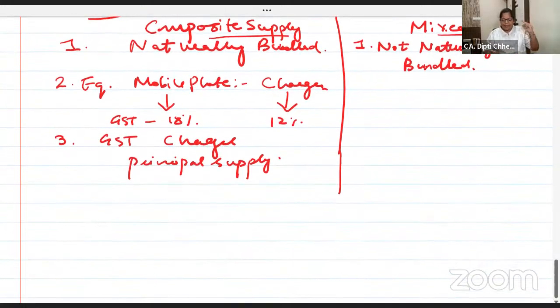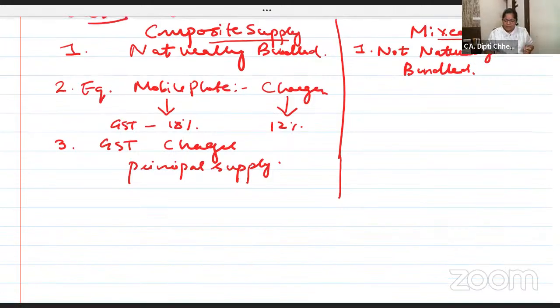I gave you 2 examples. One for goods: a mobile with a charger, or a touchscreen laptop with a marker pen. Is this touchscreen marker pen separately purchased? Actually, I have purchased the laptop for 1 lakh separately and this marker for 4,000 separately. But it's a bundle. What will I do with only the marker, without the laptop? So if I'm buying this together as a bundle, marker is 12%, laptop is 18%, so it will be bundled together. You will not even come to know that there are 2 products, as I told you, like you book a hotel with a breakfast.